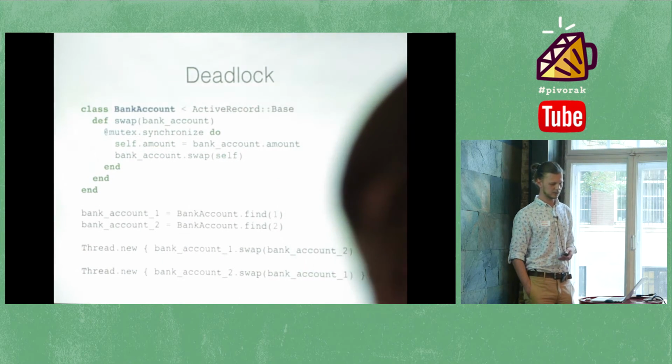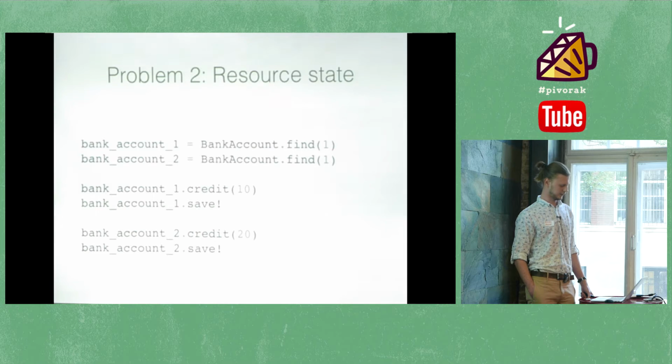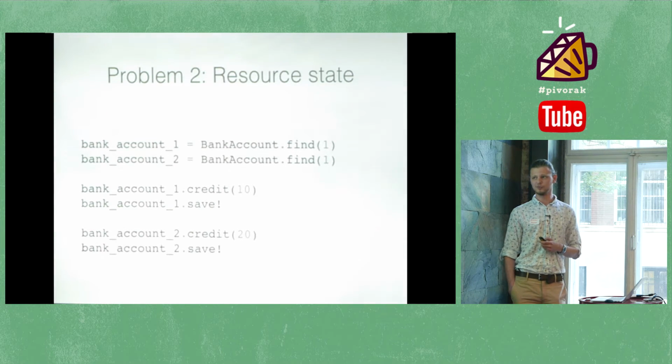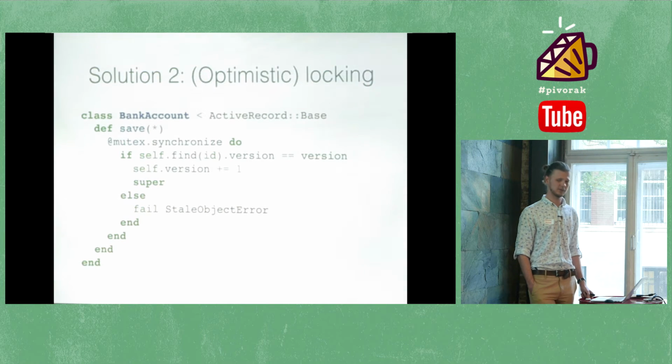But with active record, we got another issue. We got a resource state problem. It's a pretty common issue that is already fixed in the active record base class, but still we need to keep track of a version all the time. You don't really need concurrency for that. The fix for this problem is called optimistic locking or pessimistic locking or whatever. By the way, the interesting fact is that the community suggests to block positive transaction while you're doing that. It was quite weird.